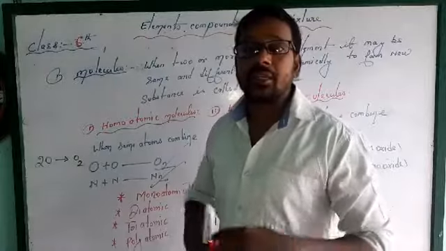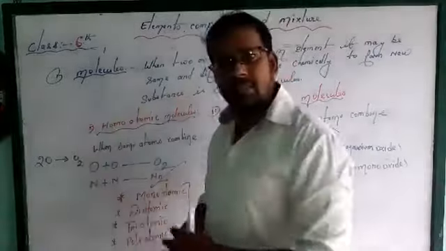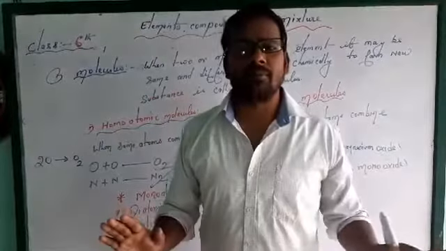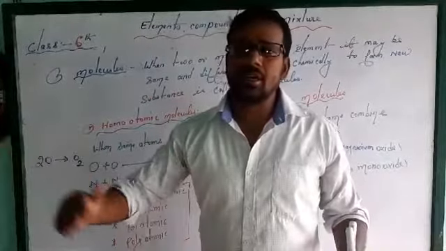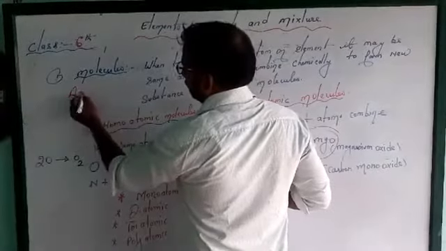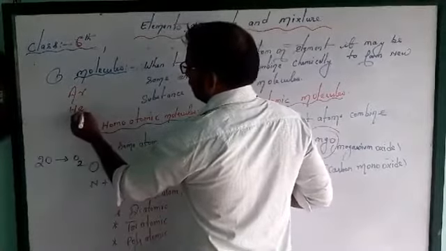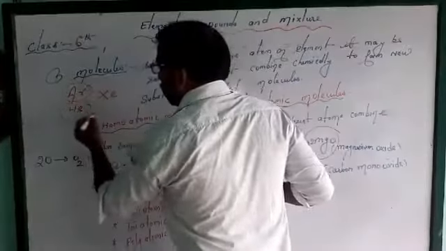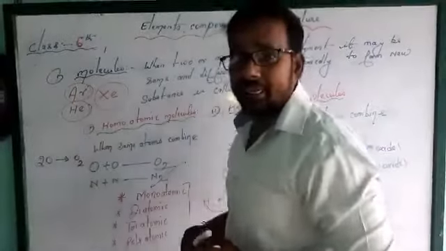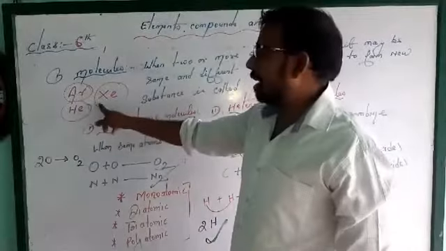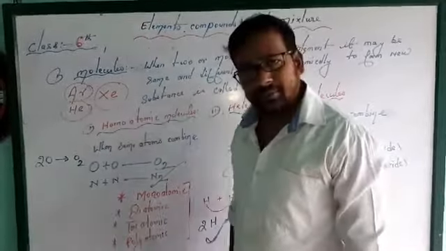They are not combining with other elements. They are present in inert form, like argon, helium, xenon. These are the noble gases, noble elements which do not react, and they are always present in single form. That's why they are called monoatomic.